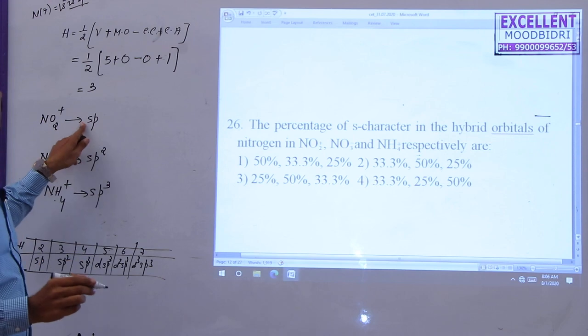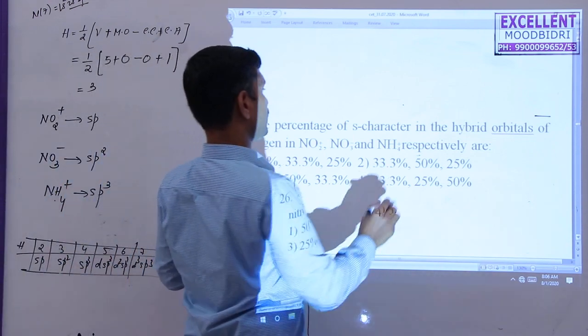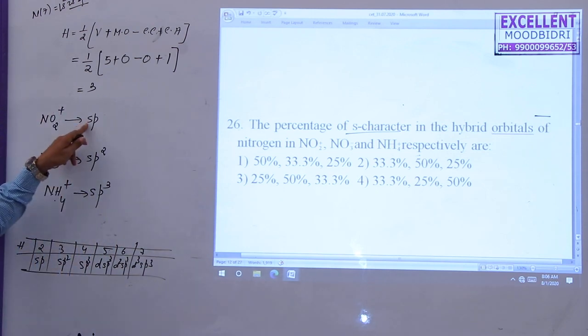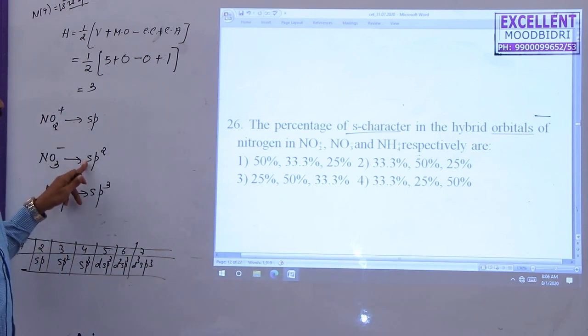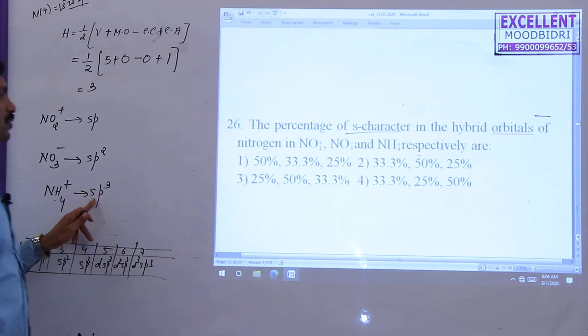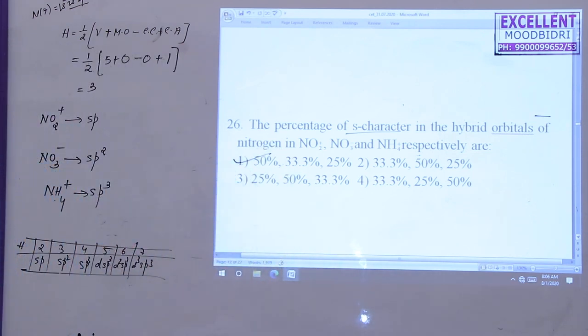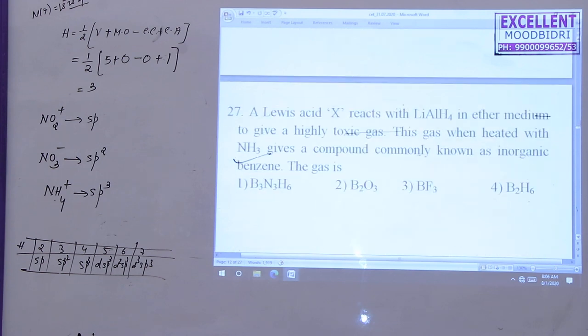So the question is about hybrid orbitals, and they ask only about s character. So s character here is 50%, here around 33.3%, here only 25%. So the first option is correct. Now I move to the next question.